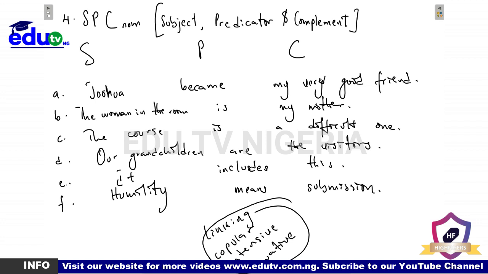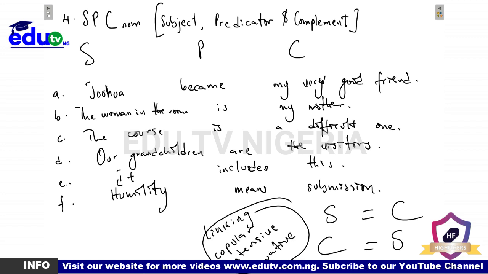And then before I actually go on, let me just tell you this. If you note here very well, you would see that for this pattern 4, I could say that the subject is equal to the complement. Am I right? And I could also say that the complement is equal to the subject. So whichever way, it's the same thing. Do you understand that? And then, like I said, it is complement intensive.